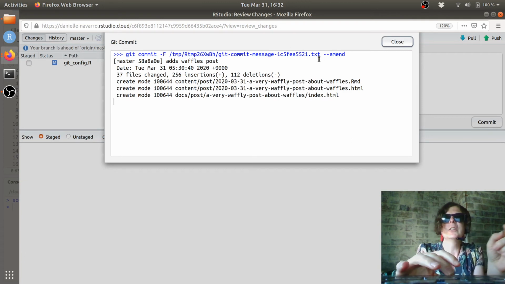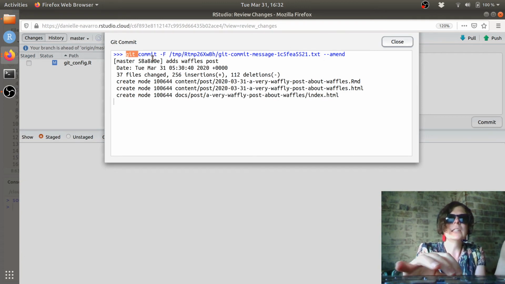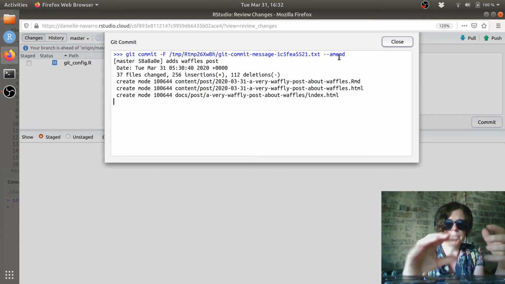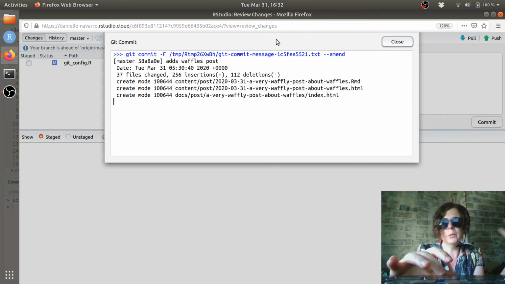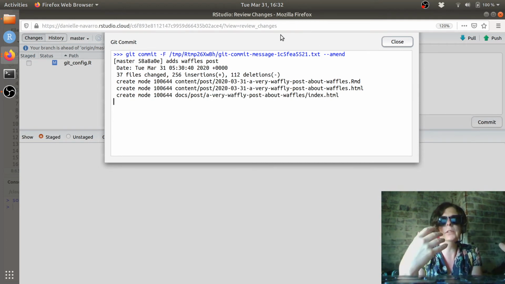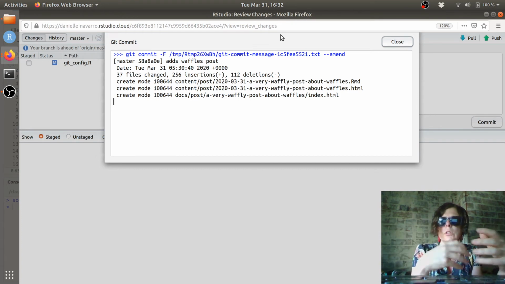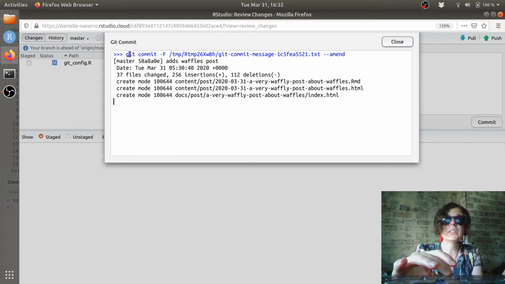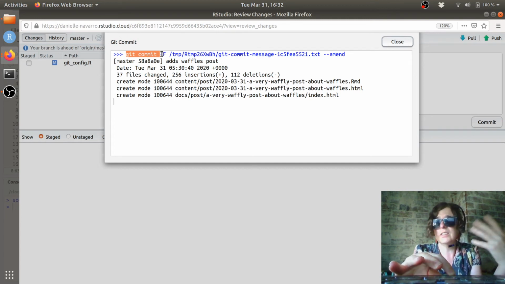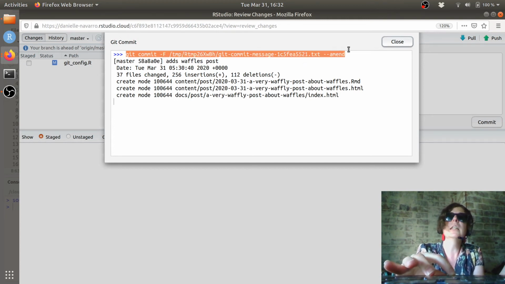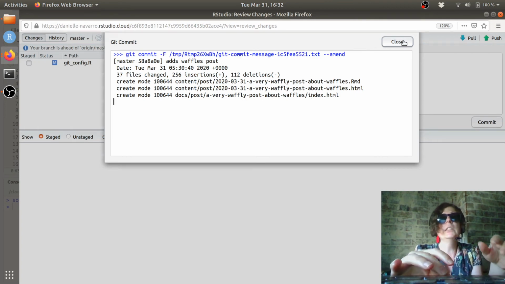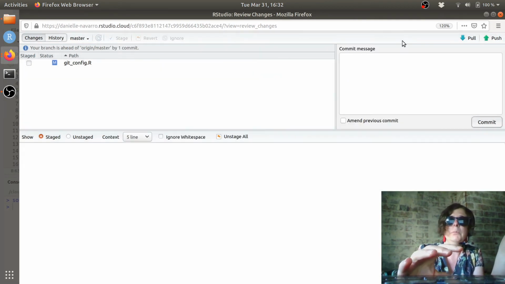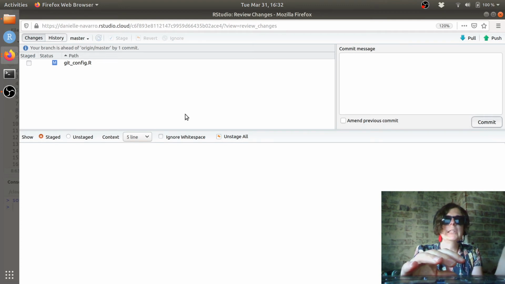Okay, so notice it's gone blah blah blah, git commit something or other, amend. What you're seeing here, by the way, is the raw git commands. I'm not going to teach you those things in these videos, but you may as well get familiar with them because at some point in life, if you're going to continue down this path, then you will encounter more of these things. So okay, some fancy amendment has been done to my commit. Now I'm ready to go.